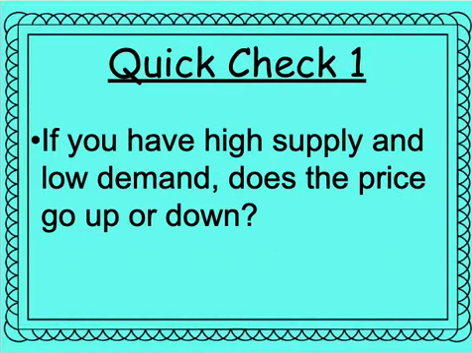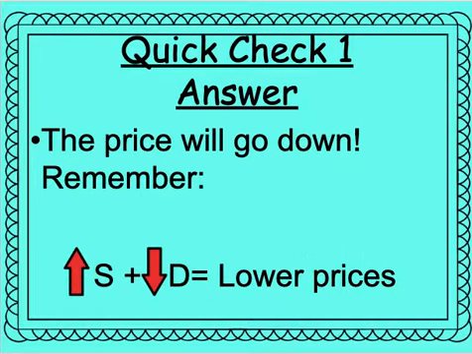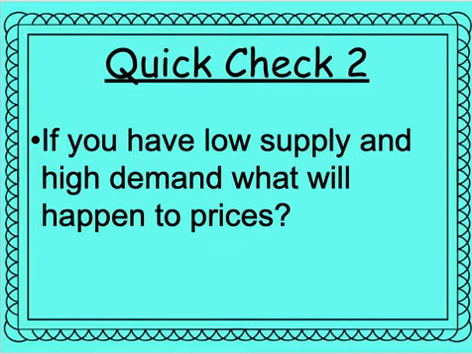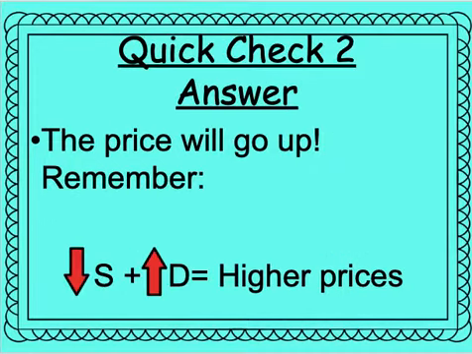So let's go through some scenarios. Quick check one. If you have high supply and low demand, does the price go up or down? The quick answer check is the price will go down. Remember, if supply is up and demand is low, we're going to get lower prices. Quick check two. If you have low supply and high demand, what will happen to the prices? The price will go up. Remember, if there's low supply, there's not enough of it, but lots of high demand for it, producers can raise the prices, higher prices.